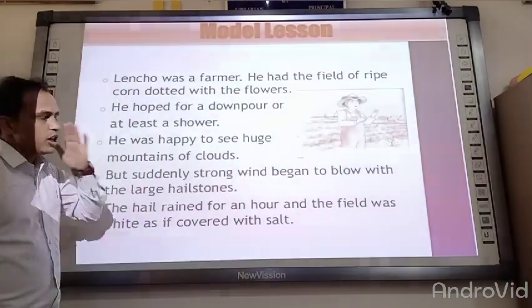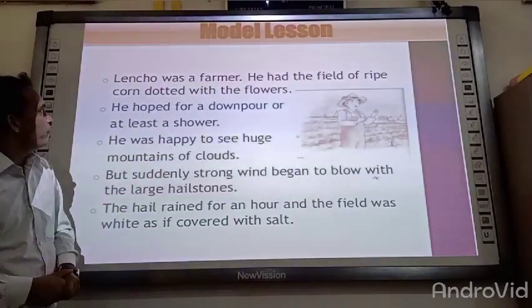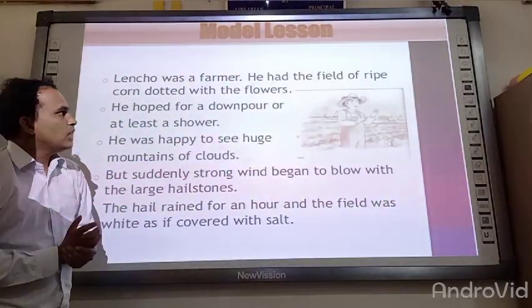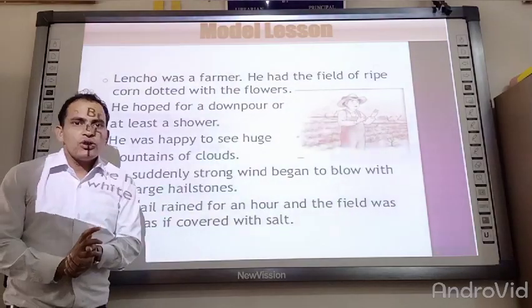Now, we are going to start the short summary of this chapter. As you can see in the first line, Lencho was a farmer. He had a field of ripe corn dotted with flowers.